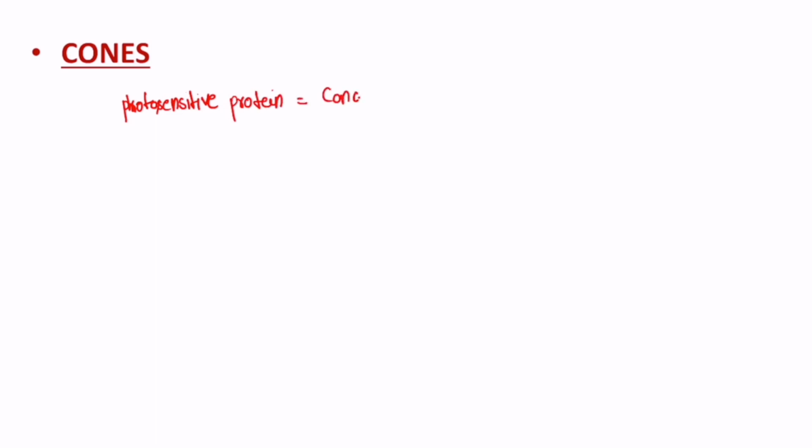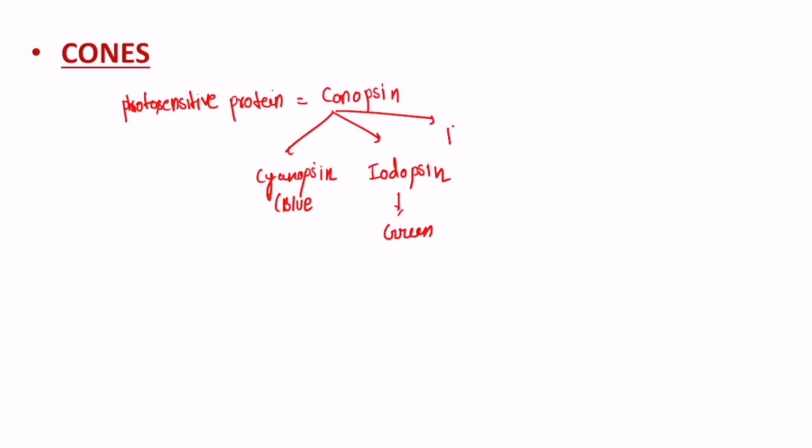So conopsin proteins, which are present inside the cones, are of three types. The first is the cyanopsin, which, as the name suggests, is for blue color vision. Then we have the iodopsin, which is for the green color. And then we have the porphyropsin, which is very simple, for the red color vision. So these are the three photosensitive proteins present in the cones.